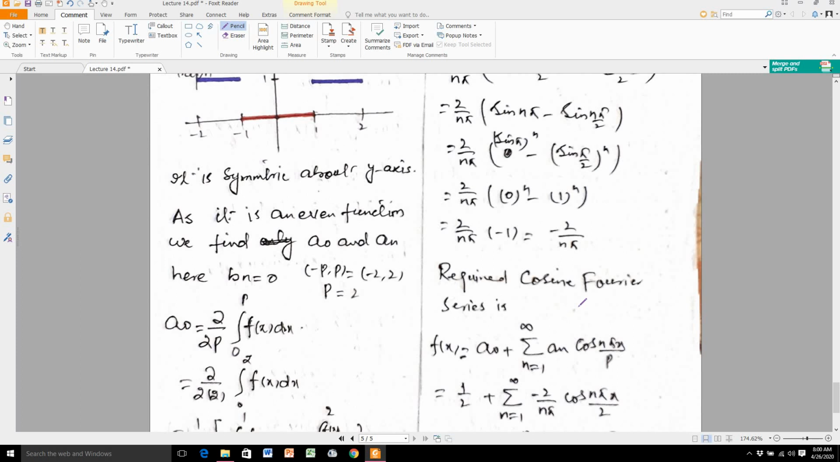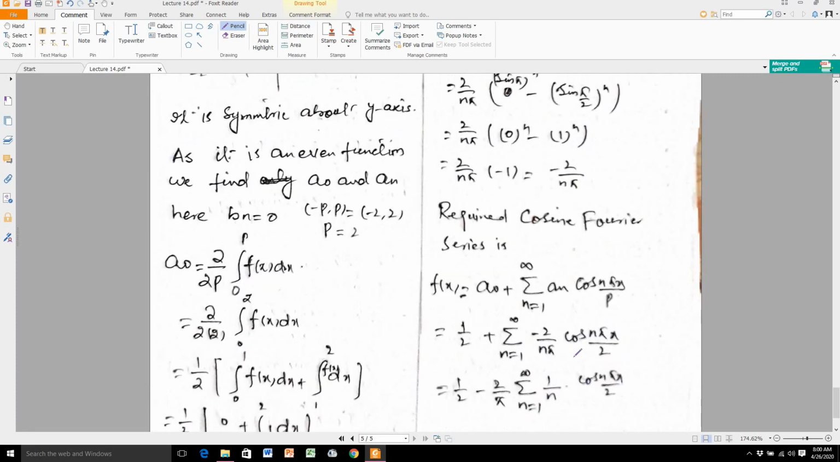As it is an even function, our Fourier series is called the cosine Fourier series. The required cosine Fourier series is f of x is equal to a naught plus summation n is equal to 1 to infinity an cos n pi x over p. Now I substitute the respective values: a naught is equal to 1 by 2, plus summation n is equal to 1 to infinity, and the value of this coefficient, minus 2 over n pi, into cos n pi x over 2. This 2 over pi is a constant taken outside the summation sign, and the remaining is called our Fourier cosine series.